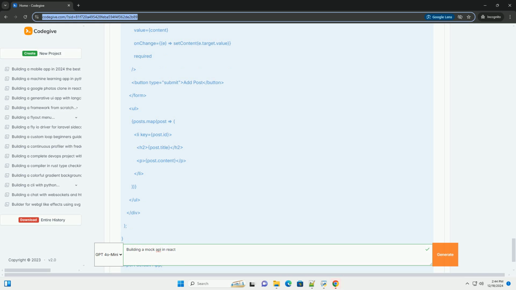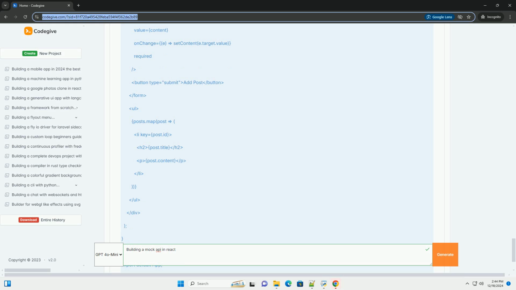Under the scripts section, add the following line: "start-api": "json-server --watch db.json --port 5000". This command sets up the json-server to watch the db.json file and serve it on port 5000.